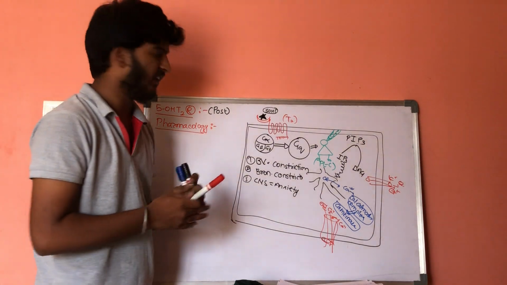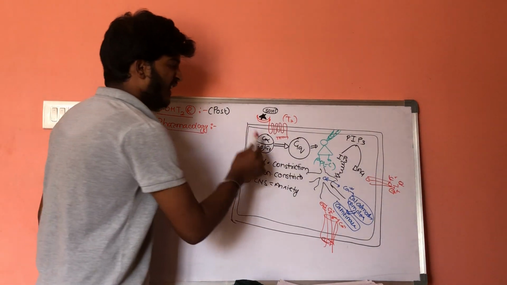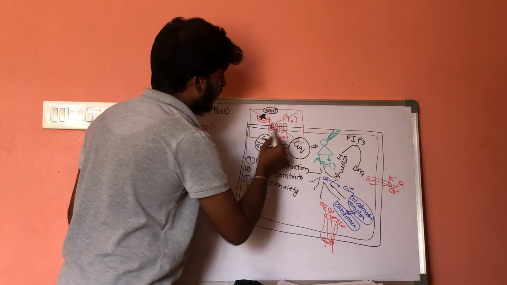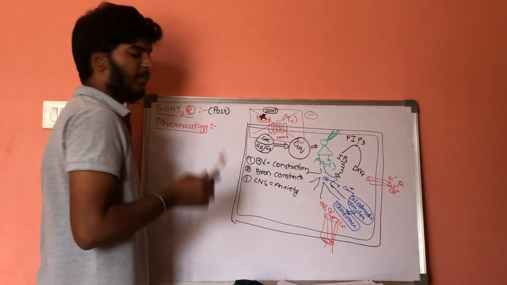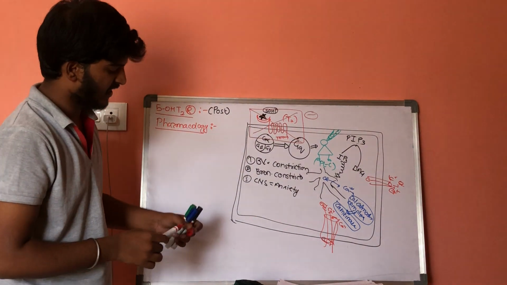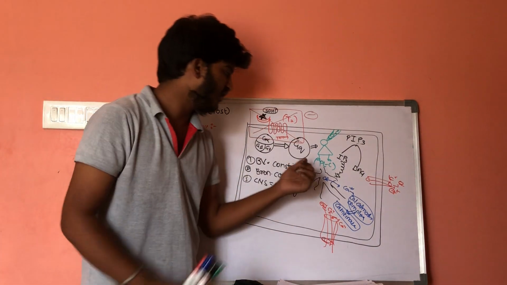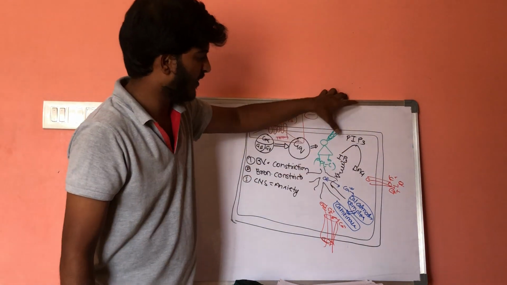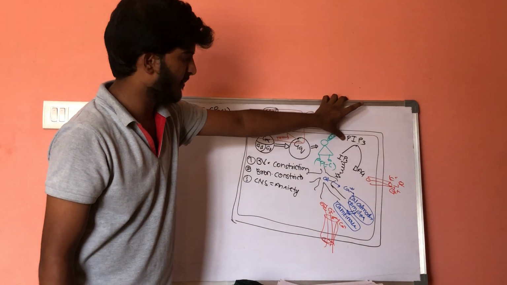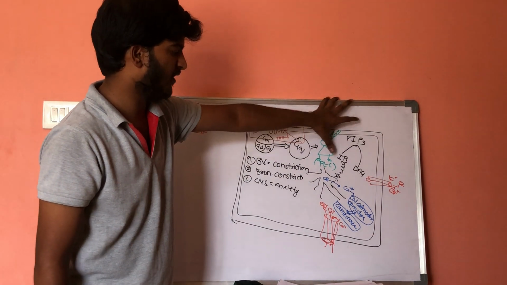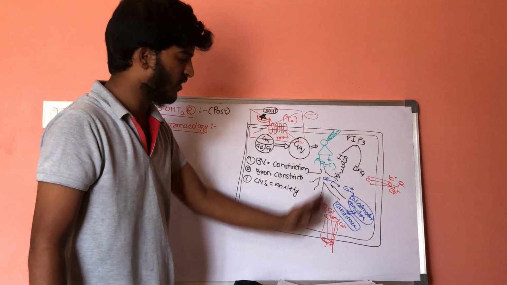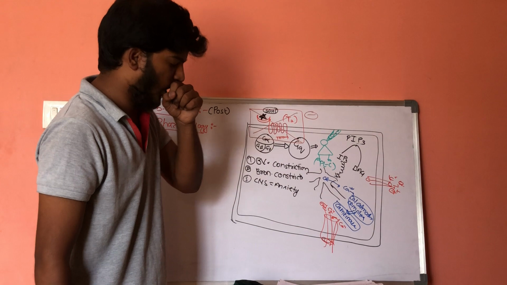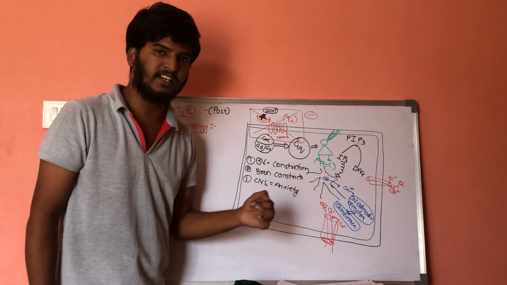The drugs which are given in this area should inhibit the T2 type of receptors. If there is inhibition of T2 type of receptors, GQ protein will get inhibited. This GQ protein cannot activate phospholipase C. This phospholipase C cannot convert PIP2 into IP3 and DAG. So the calcium calmodulin complex cannot be activated. There is no influx of calcium and no efflux of potassium. Ultimately, there is no vasoconstriction or bronchoconstriction, and there will be no anxiety.